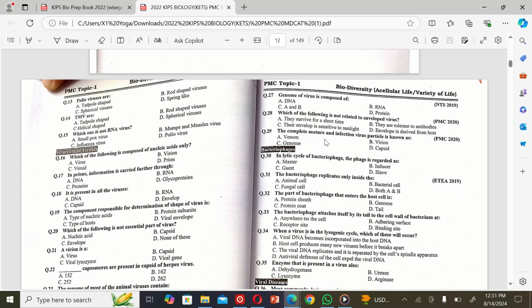The next MCQ is: the complete, mature, and infectious virus particle is known as A. genome, B. virion, C. genome, and D. capsid. So the correct option is B. Virion.